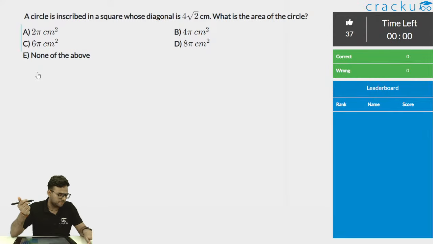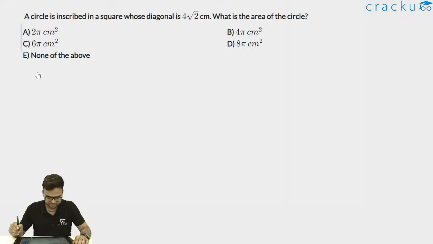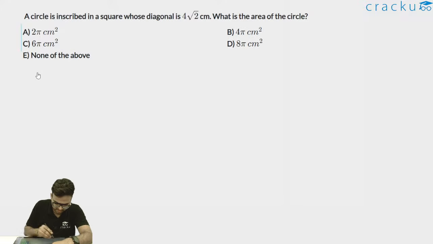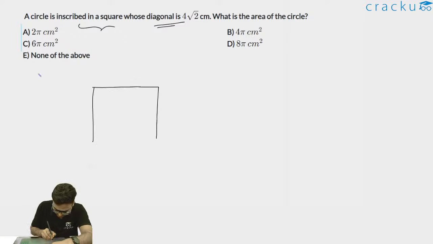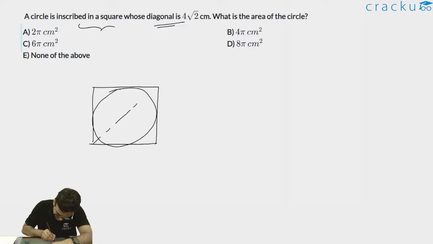So time is up. Few of you were able to solve it. So let me just quickly solve this question. A circle is inscribed in a square whose diagonal is 4 root 2 centimeter. So there is a circle which is inscribed in a square. So there is this square, and the circle is inscribed in it. The diagonal is 4 root 2 centimeter.